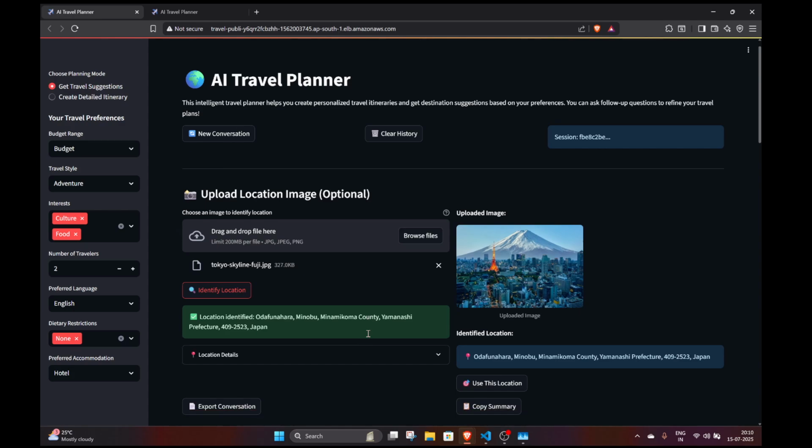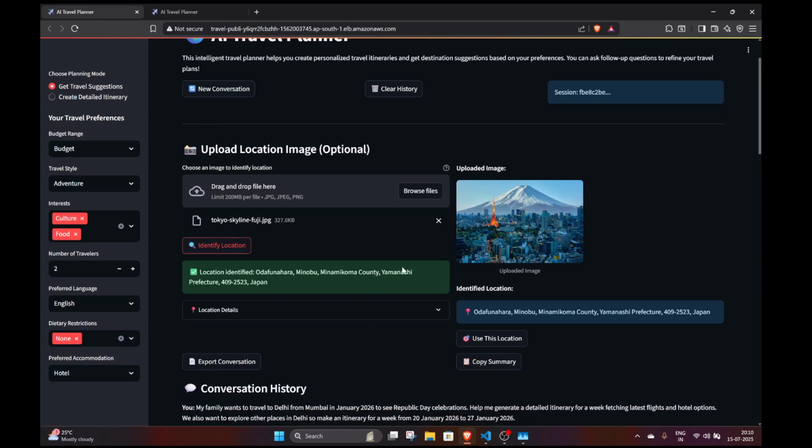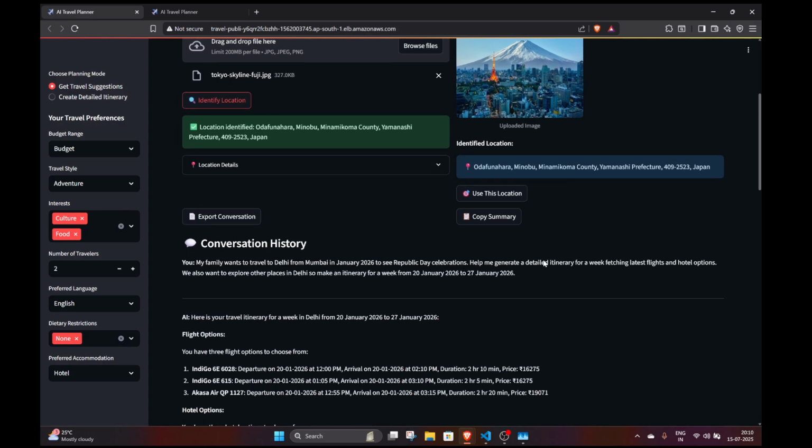As you can see, it has correctly predicted Yamanashi Prefecture, which is the prefecture of the Fuji Mountains in Japan. So the GeoClip API is also working. So all the functionalities are working on the AWS ECS as well.